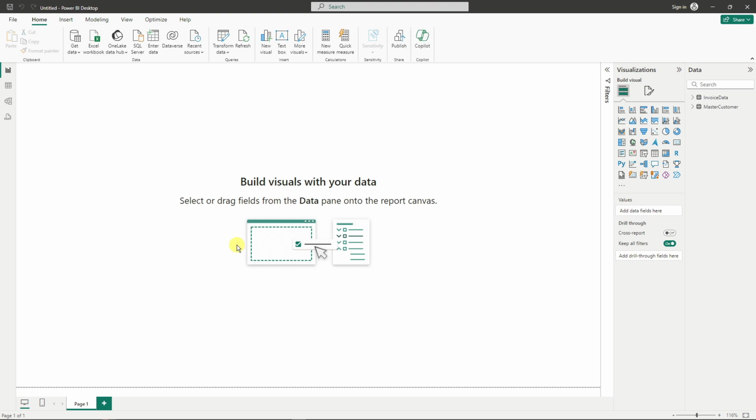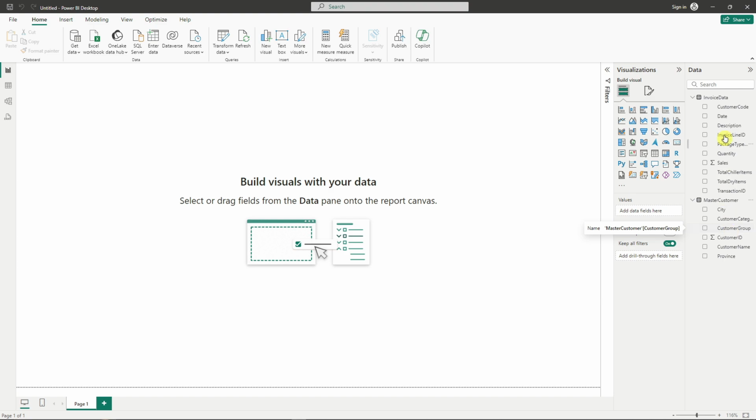Now once we're here, we're ready to create our visuals. But of course, first we need to know where our data went. On the right side, you have your data section here. This is the invoice data, and this is the master customer. But take note, customer ID and customer code are basically the same, so do not merge them both together.